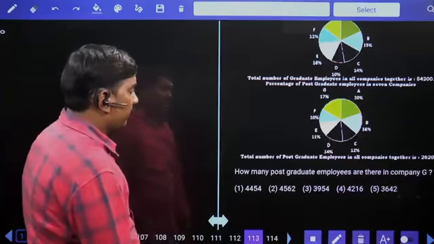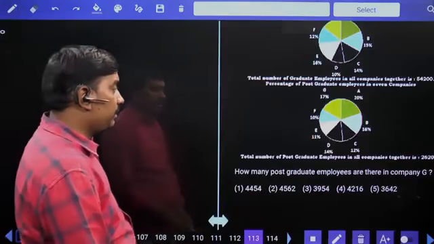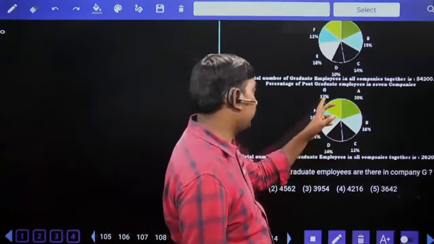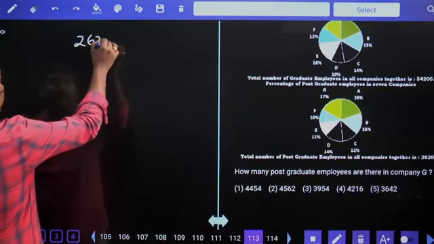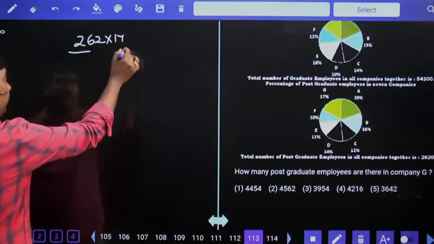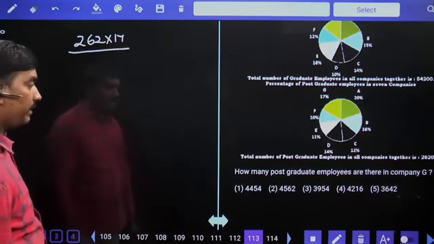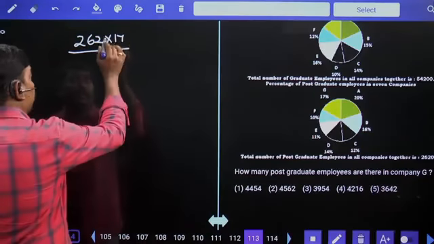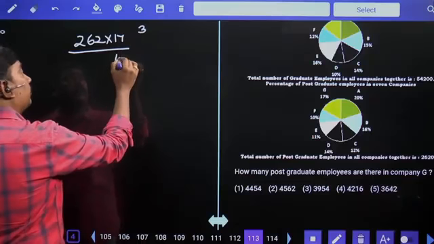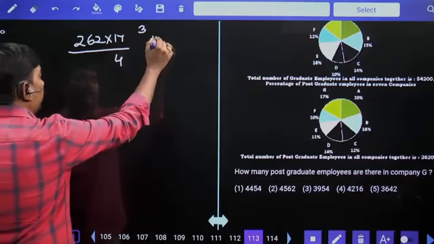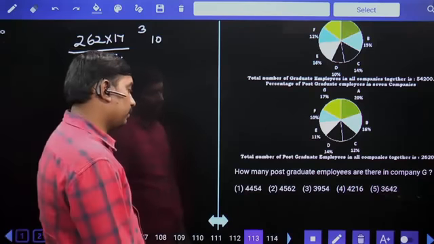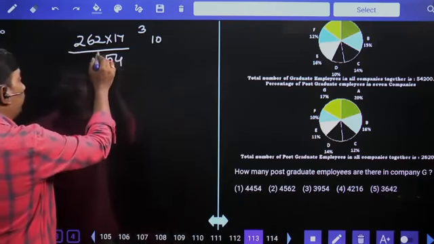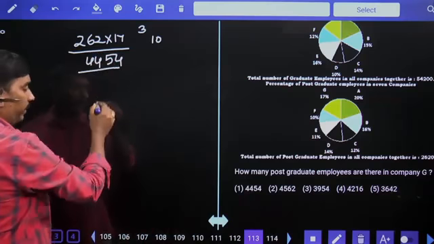How many postgraduate employees are there in company Z? Company Z stands for postgraduate 17%. 1% value 262, so 17% means 17 into 262. Answer ends with 4. Two options are there. 17 2s are 34. 17 6s are 102 plus 3, 105. Answer ends with 54. Sorry, two options are there. 34 plus 10, 44. 4454.